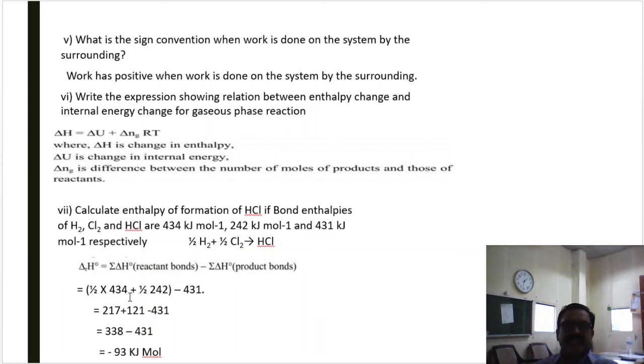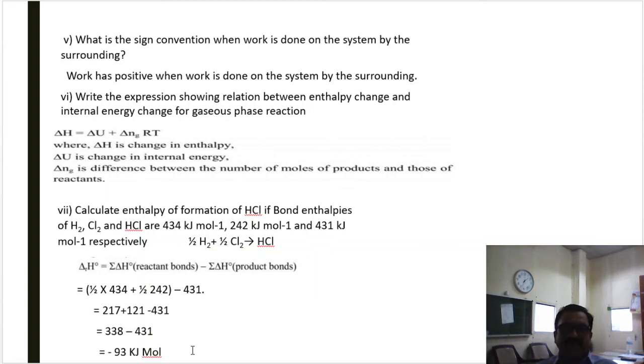After putting these values, as 1/2 moles, that is 1/2 into bond enthalpy of hydrogen 434 plus another reactant 1/2 into bond enthalpy of chlorine 242 minus bond enthalpy of HCl, which is 431. After doing the calculation, the value for the enthalpy of reaction is equal to minus 93 kilojoules per mole.